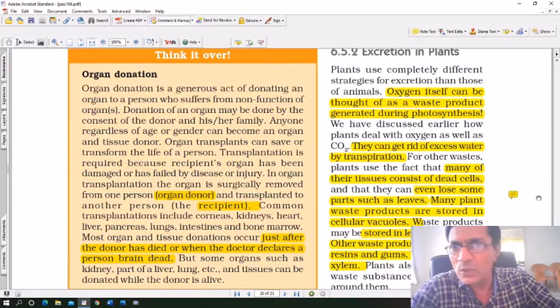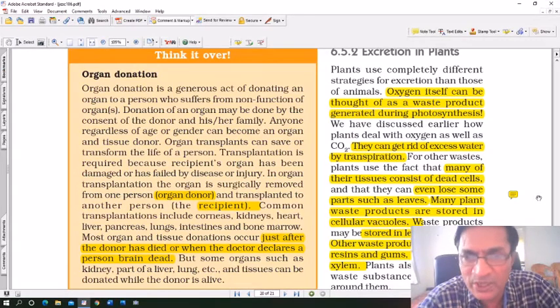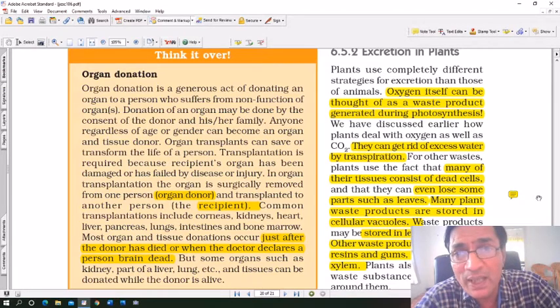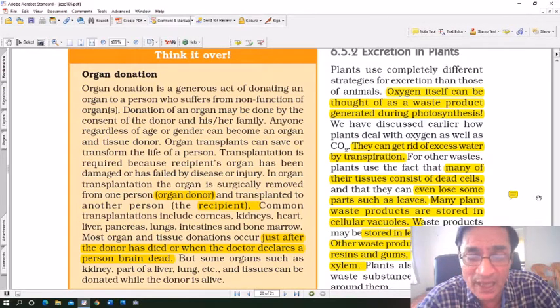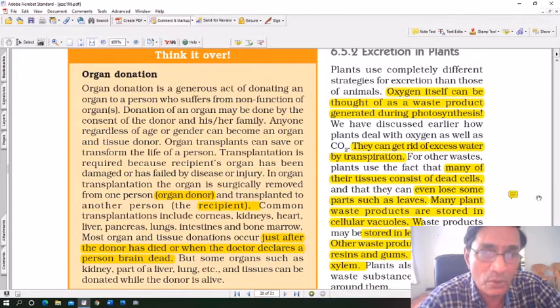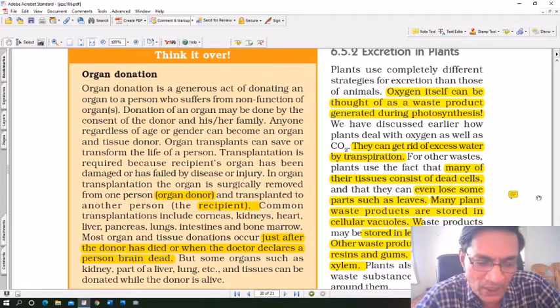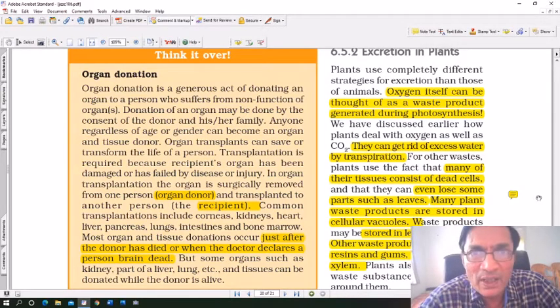But organ donation is quite common the world over. It happens in India also. We have a lot of organ donors and recipients. People can even donate their eyes. When they die, their eyes are given to people who are blind, legally blind, and then their vision can be restored. So this is very useful. But of course, before the organ transplant takes place, the recipient should be ready.